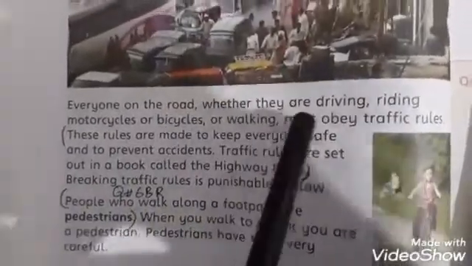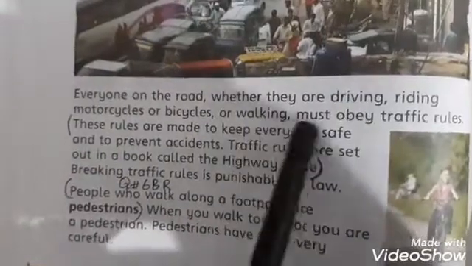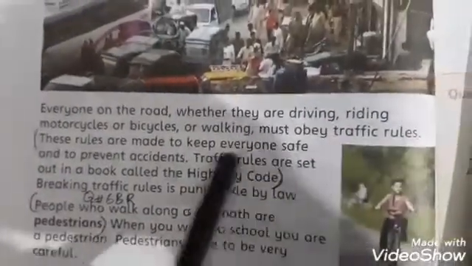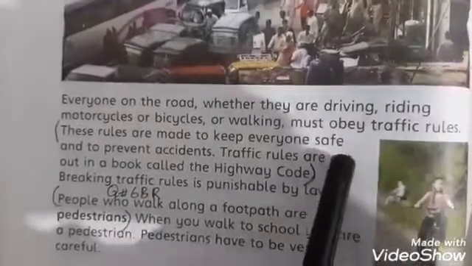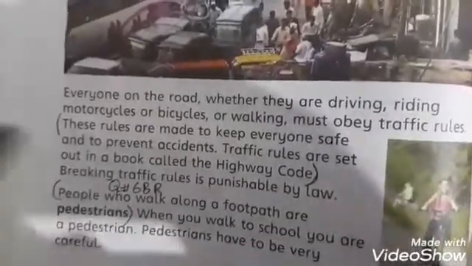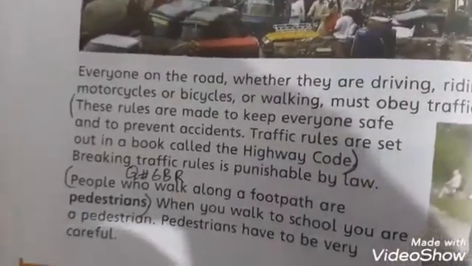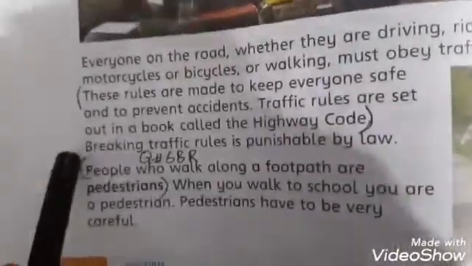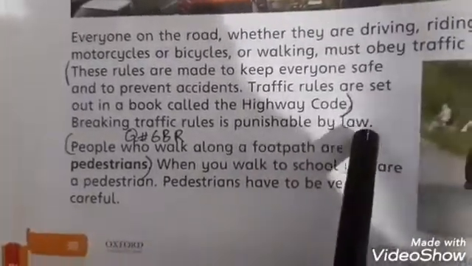Everyone on the road, whether they are driving, riding a motorcycle or bicycle, or walking, must obey the traffic rules. These rules are made to keep everyone safe and prevent accidents. Traffic rules are set out in a book called the Highway Code. Breaking traffic rules is punishable by law.